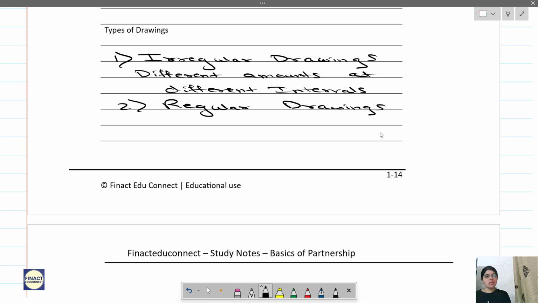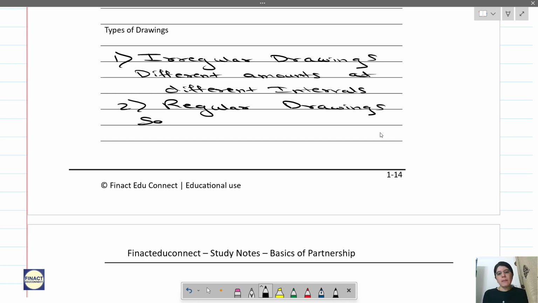Different amount at different intervals means what? Whenever the partner is in need of money, he will withdraw it. Sometimes in 1 month he will withdraw 5,000. After 3 months, if he wants 10,000, he will withdraw 10,000. After 5 months, then he doesn't want anything, he won't withdraw anything for a long time. Then he may withdraw 15,000-20,000 after 2-3 months. So different amounts at different intervals is known as irregular drawings, whereas regular drawings is the opposite of that.